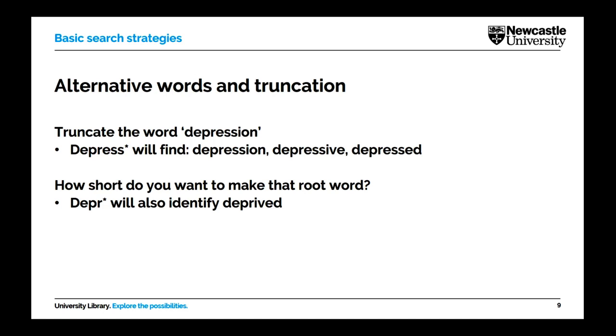So the example that we've given you is depression. If you substitute the end of the word after the second S for an asterisk, you're going to find depression, depressive, depressed, and basically it just broadens your search so that you're more likely to find a wider range of examples or papers or any kinds of results really that are relevant to your search.